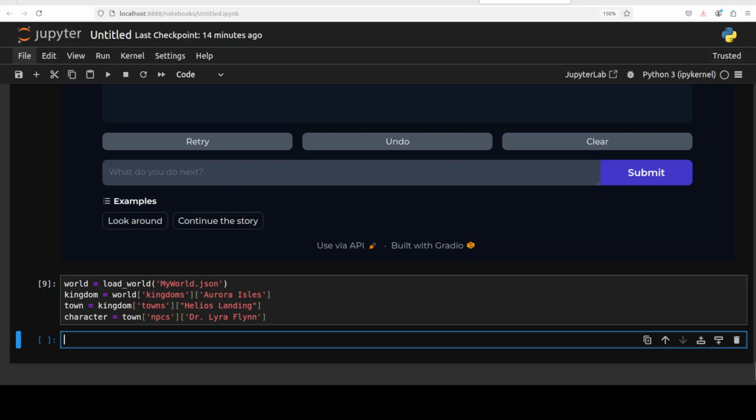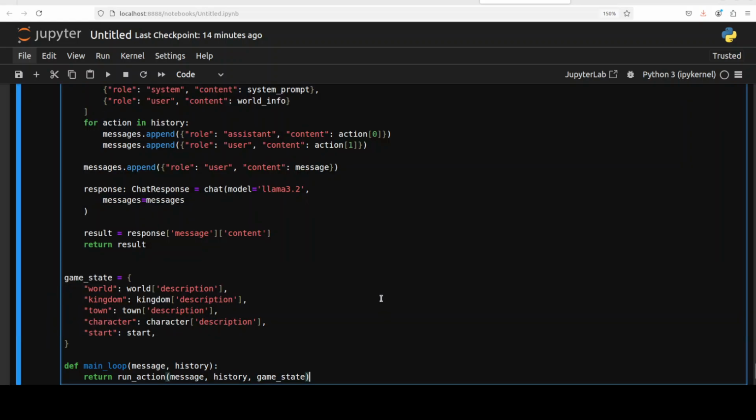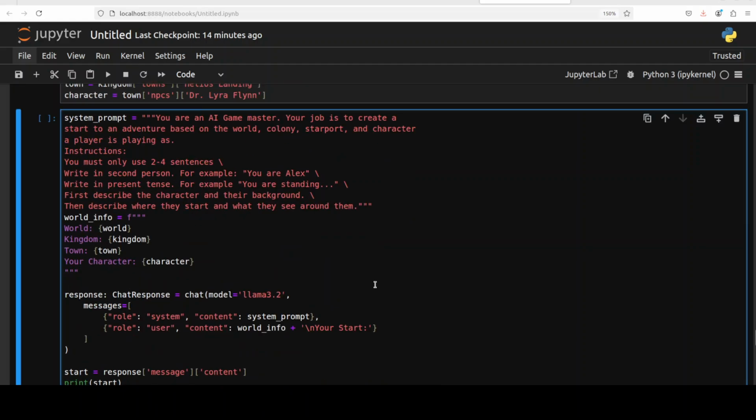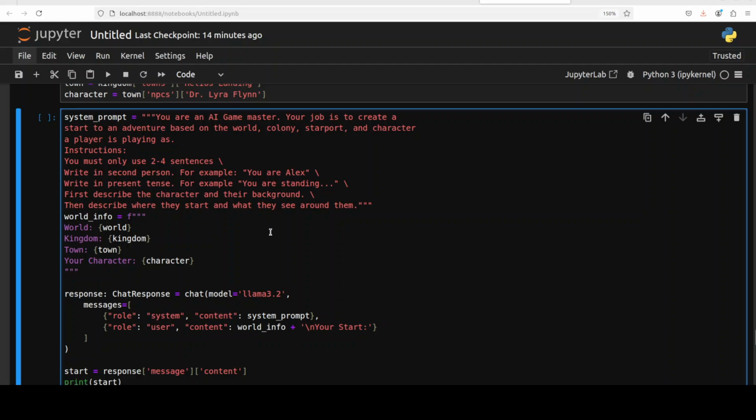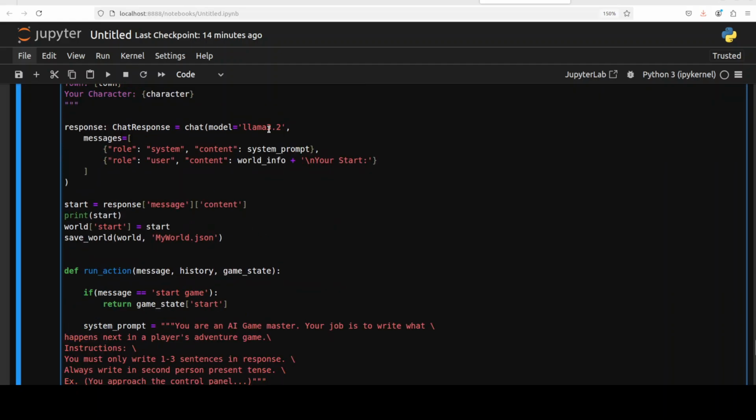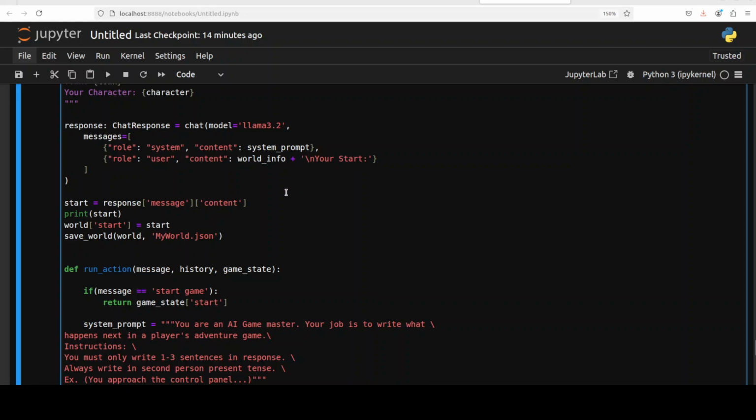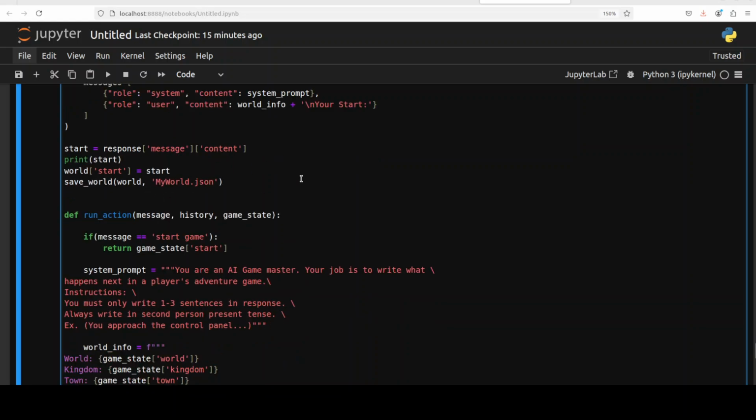I have set it. And now in order to run this, let me paste the code and let me go up. Again, just like we did above, this is just a startup. You can use the above one or you can just give it again. So this is a system prompt. It is going to replace the values which we just gave in the previous cell. And then it is calling this model Llama 3.2 from the local system. It is starting it. It is saving the world again. We already have done it. You don't have to do it again, but just for completion, I'm showing you.